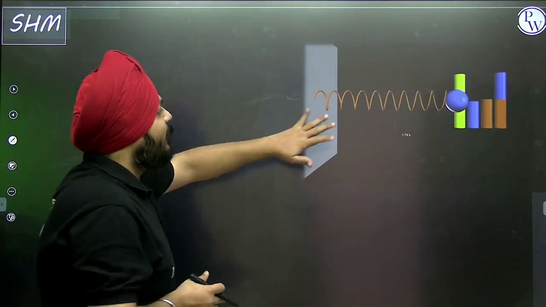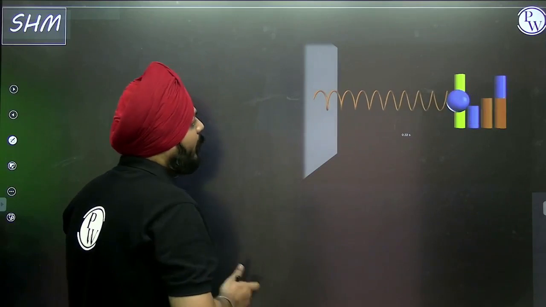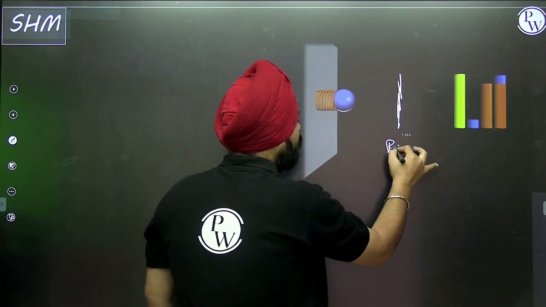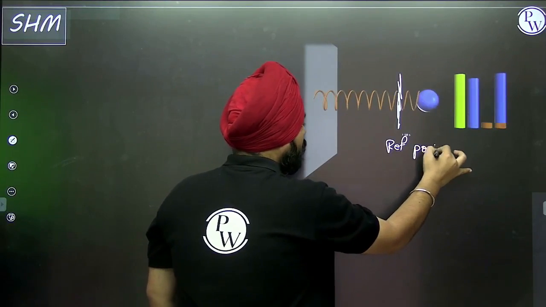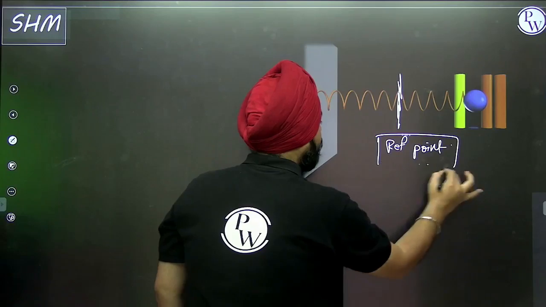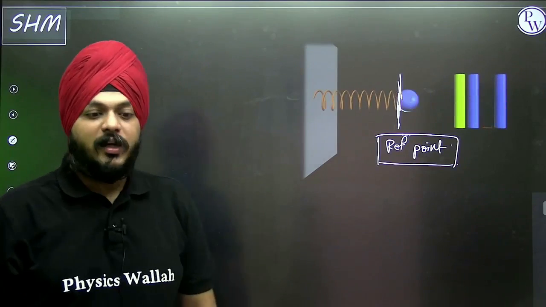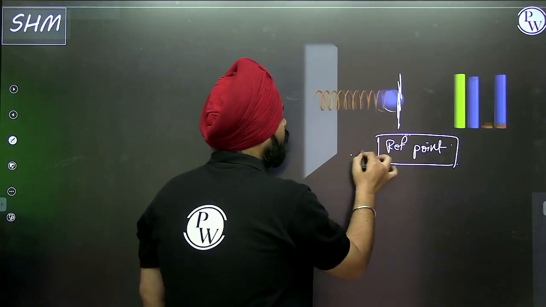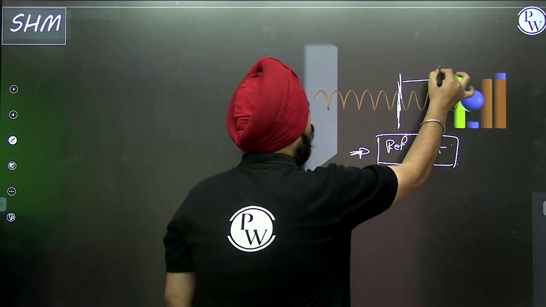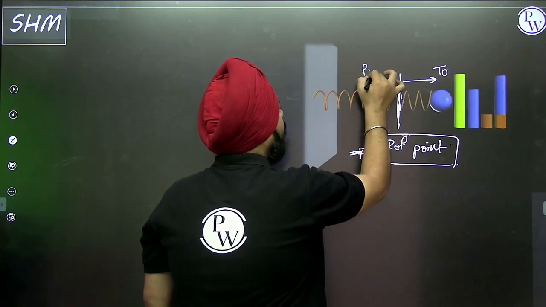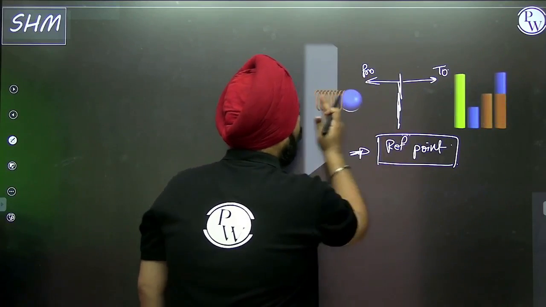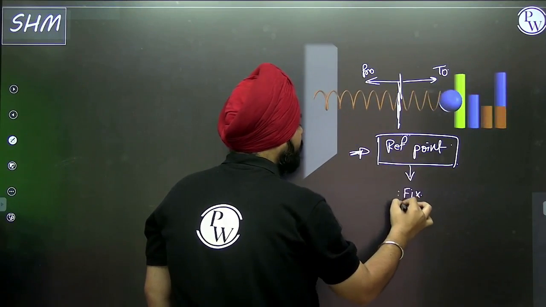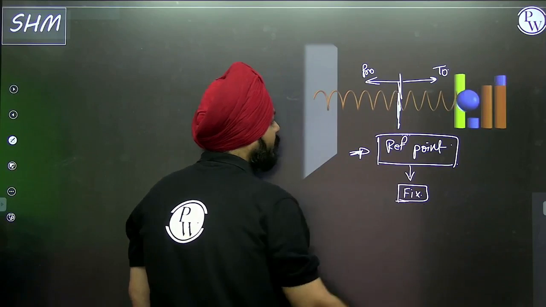Now you can see in this visualization, this is my reference point. With respect to this reference point, the particle is going to, going fro, again going to, going fro, going to. So this reference point is fixed.